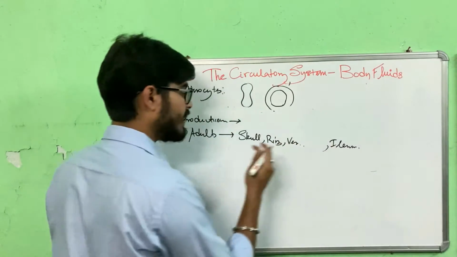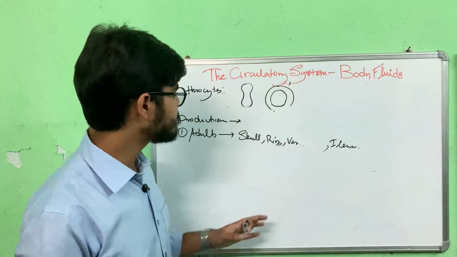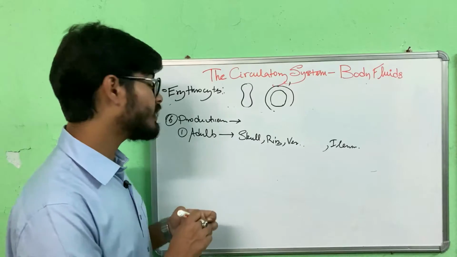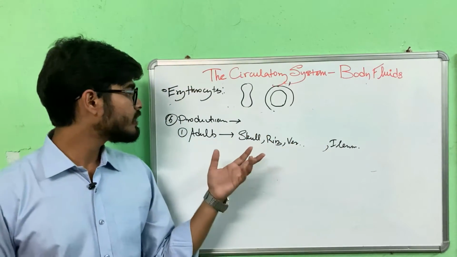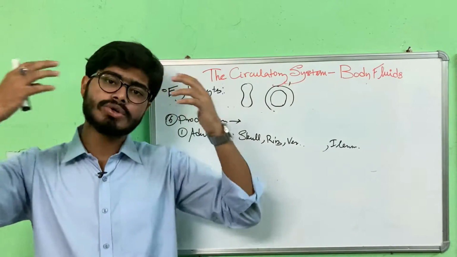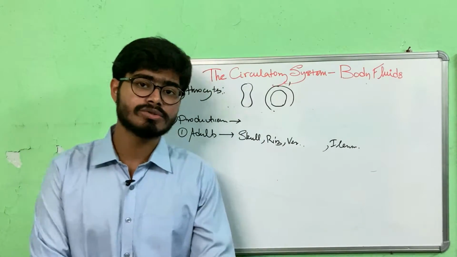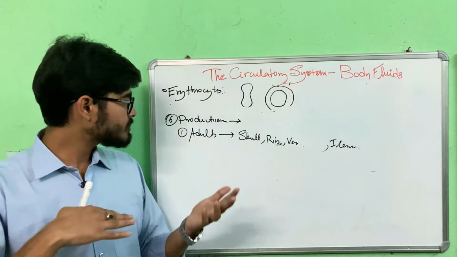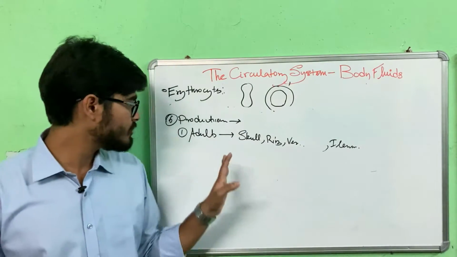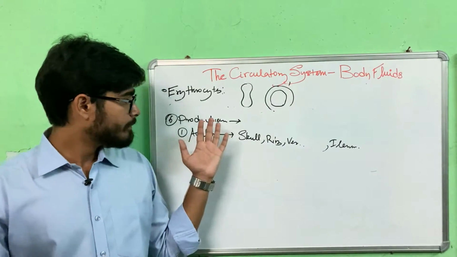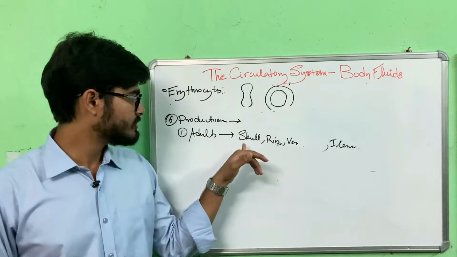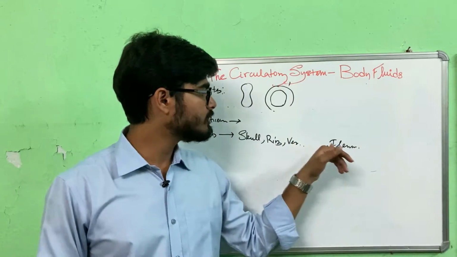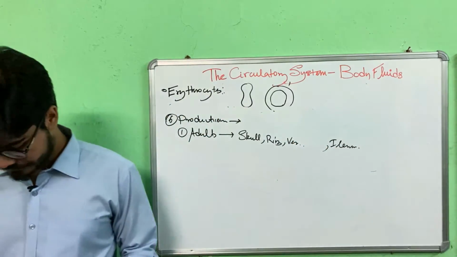Do away with femur. Mainly the axial skeleton. Because when they are neonates, I mean the newborns, the RBCs are produced in almost all the bone marrows of all the bones. But as he or she matures, as he or she becomes an adult, the production becomes confined to the axial skeleton: the skull, the ribs, the vertebrae, the ilium, right?